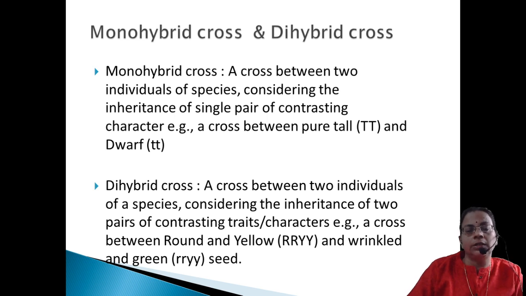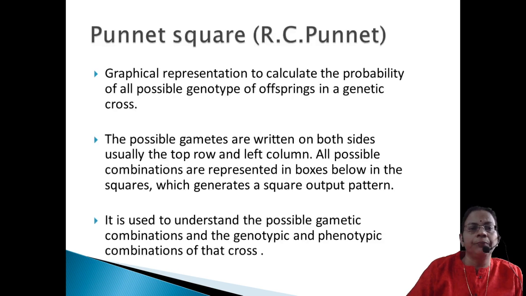Then the dihybrid phenotypic ratio is 9:3:3:1. And for the genotypic ratio, you cannot frame it like the 1:2:1 ratio. You have to write the genotypes one by one, and then formulate it as 1:2:2:4 and so on, it will be varying.